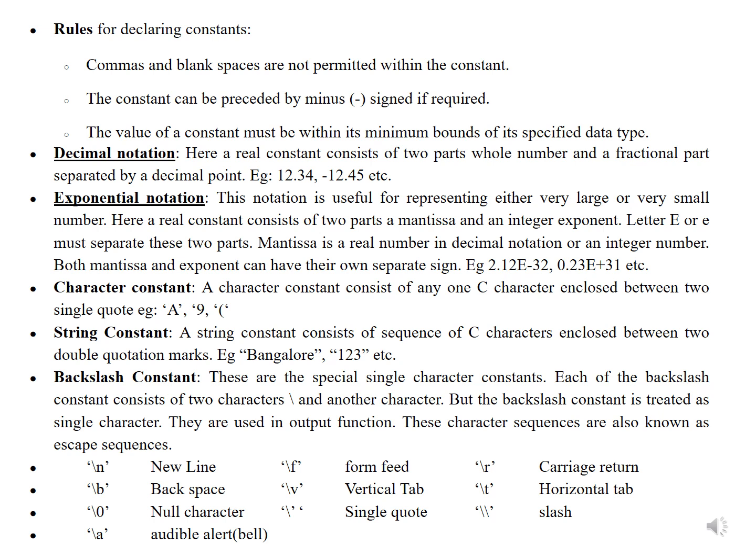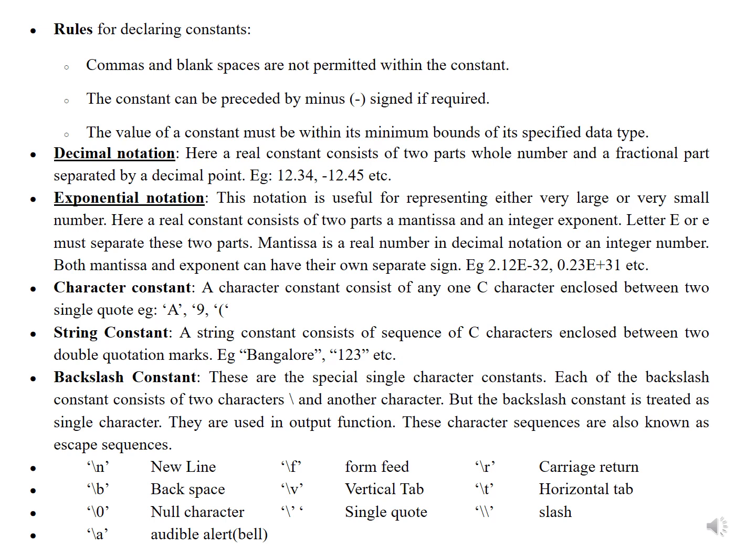For example, 'A' is written in a single quotation, like '9', and an open bracket or close bracket, like that, is a single character. String constant: a string constant consists of a sequence of C characters enclosed between two double quotation marks. For example, if you write "Bangalore" or "Mysore" or "123" in double quotations, it becomes a string constant. And then there is the backslash constant.